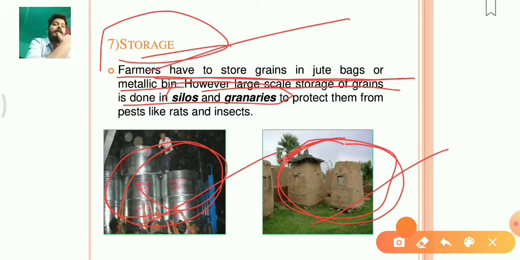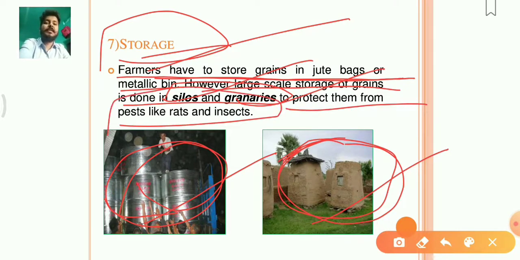Large scale जो storage होता है grains का, बड़े बड़े granaries अन्नागार बनाए जाते हैं और silos बनाए जाते हैं जहाँ पर food को store करके रखा जा सके. Food को नहीं, simply crop yield को, ठीक है, grains को. To protect them from pests like rats and insects. Even after storing the food, they are not safe from the rats and insects. So to protect them, we have to make big granaries and silos.